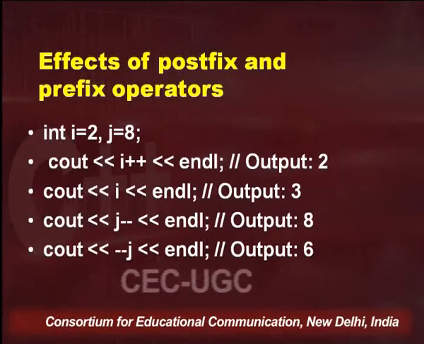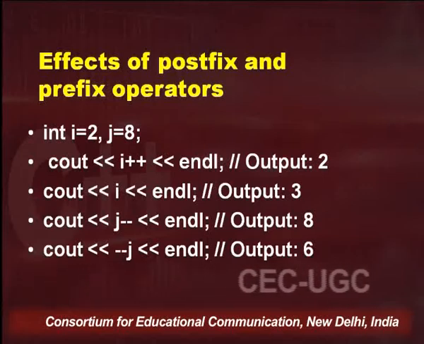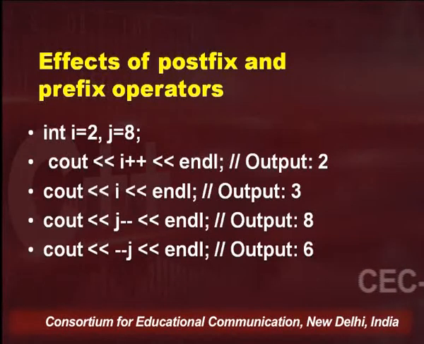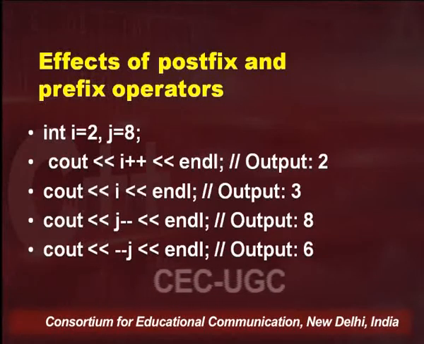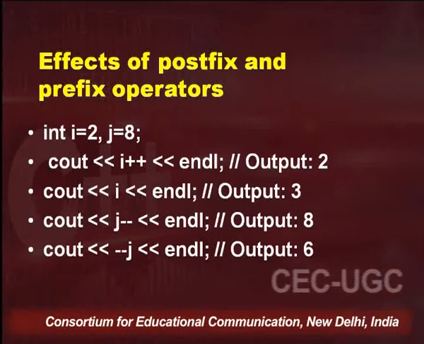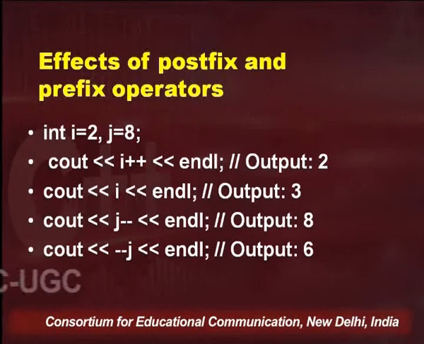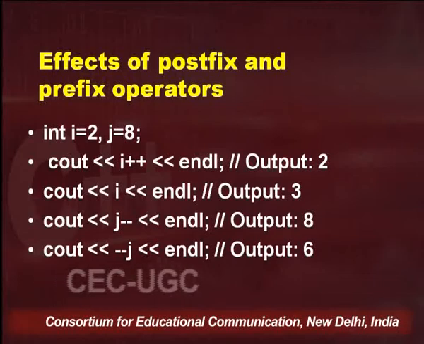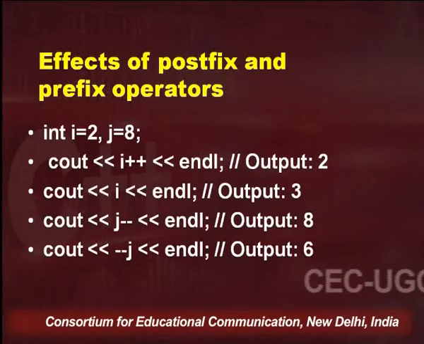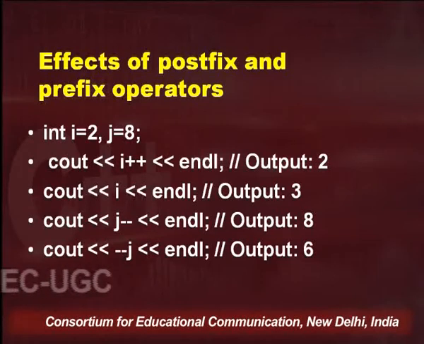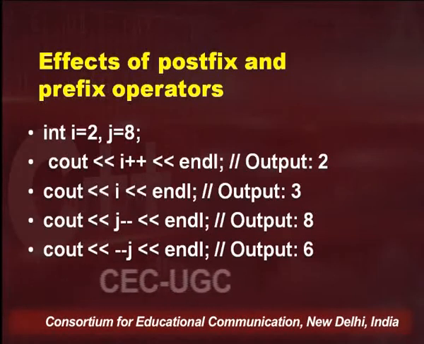So when used just with a variable, i plus plus or plus plus i is not going to make much of a difference, but when used with expressions or print statements, it is going to make a difference. So i plus plus and plus plus i will be different in an expression, depending upon associativity and precedence too.